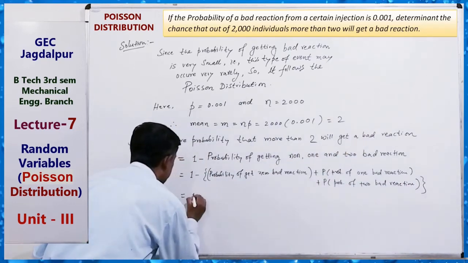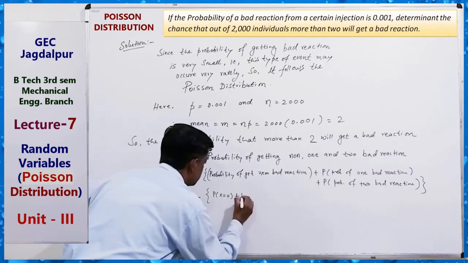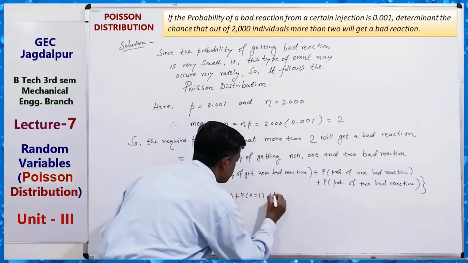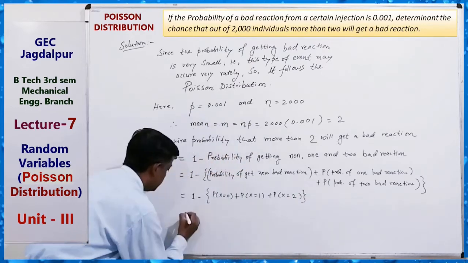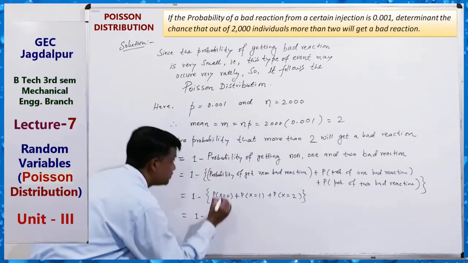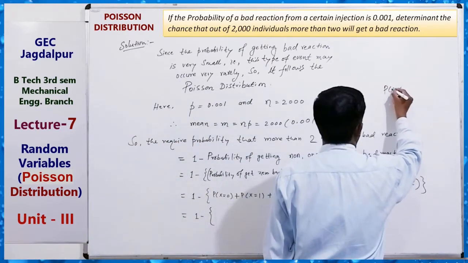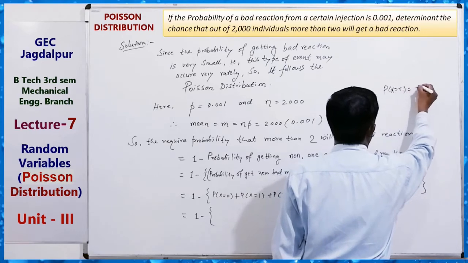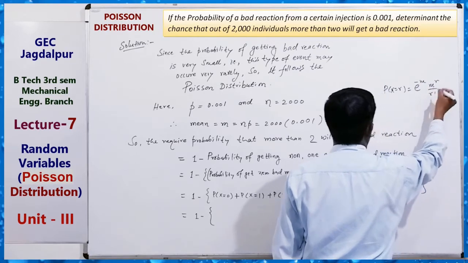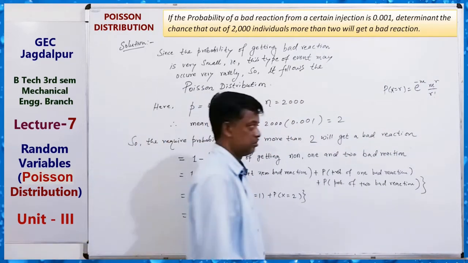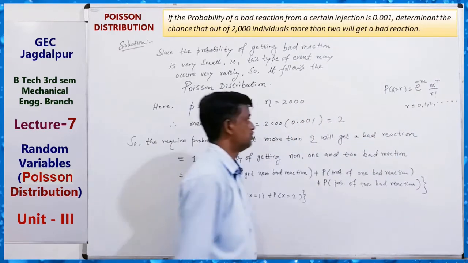That is 1 minus probability x equals 0, probability x equals 1, probability x equals 2. That is 1 minus, Poisson distribution. We know what? P of X equals r is e to the power minus m, m to the power r upon r factorial, where r equals 0, 1, 2 and so on.